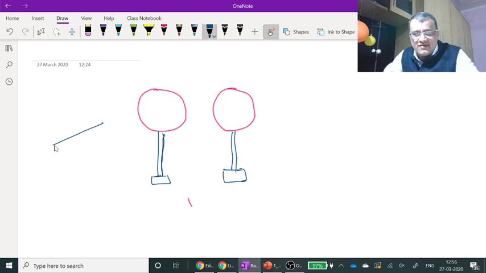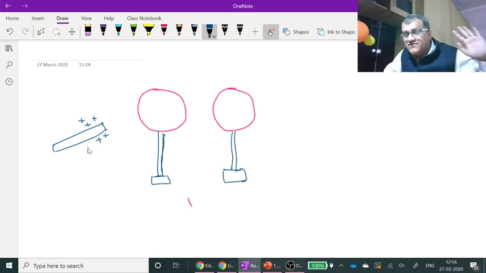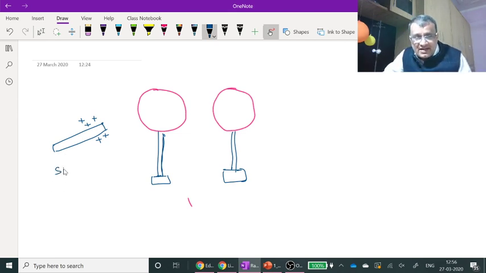Here we bring near it something which is charged. Whenever you see in NCERT that a charged rod is brought near a metal ball, you should not be confused. That charged rod was a straw, a straw rubbed with humble, simple tissue paper.